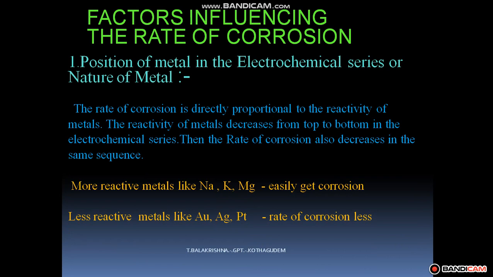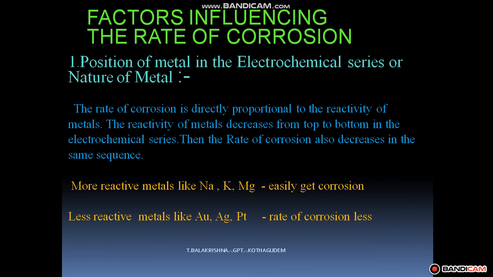Less reactive metals show less corrosion because they are less reactive. More reactive metals are ready to participate in the corrosion reaction. This reactivity depends upon the position of the metal in the electrochemical series.